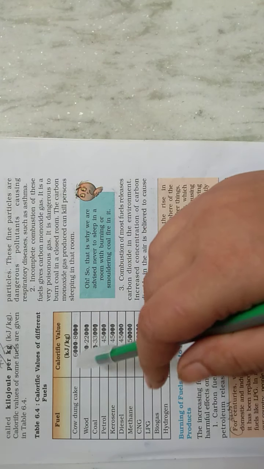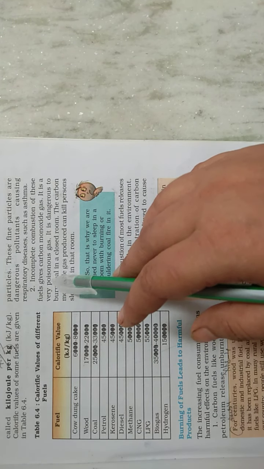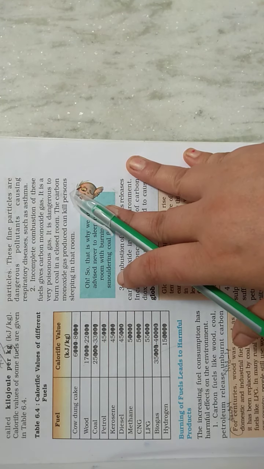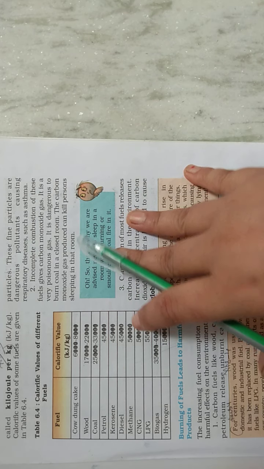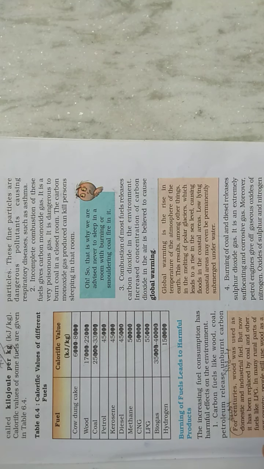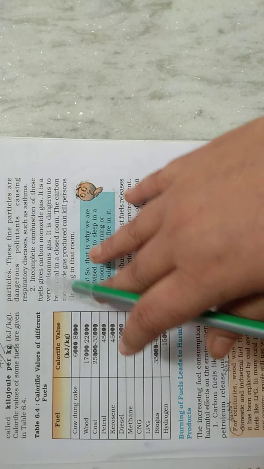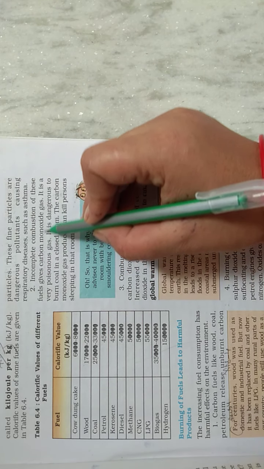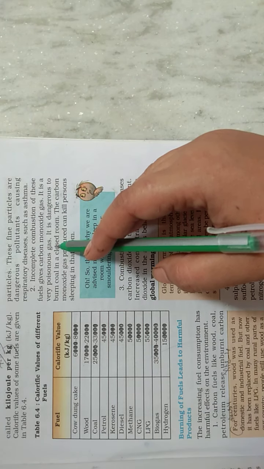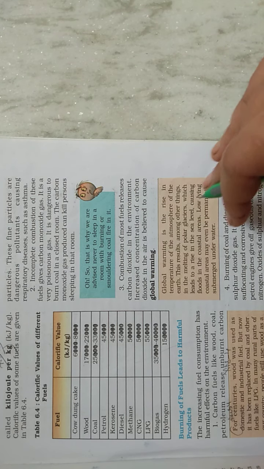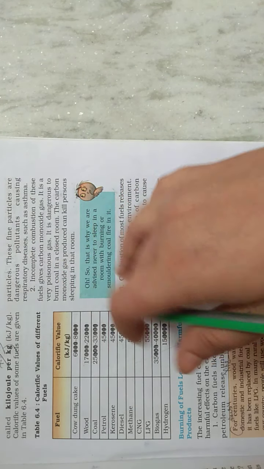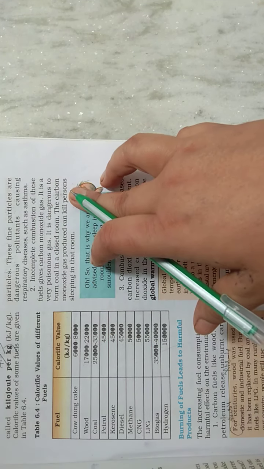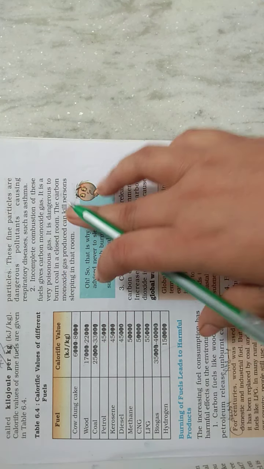Another disadvantage given to you is that when combustion takes place, it is not always complete combustion; many times it is incomplete combustion. When incomplete combustion of these fuels takes place, it gives carbon monoxide gas. We have studied carbon monoxide in our previous classes also. It is a very poisonous gas, and it is also dangerous when we burn coal in a closed room.